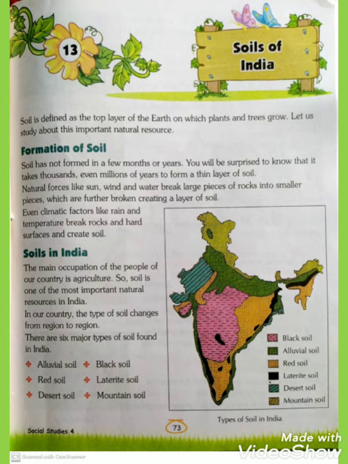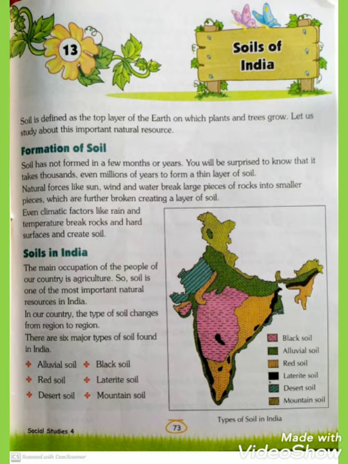You will be surprised to know that it takes thousands, even millions of years to form a thin layer of soil. Not a few months or few years. It takes thousands, or you can say millions of years to create a very thin layer of soil.